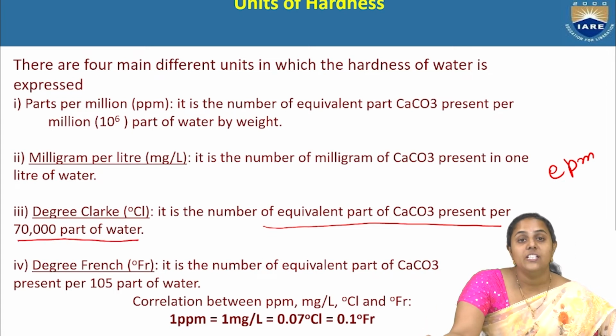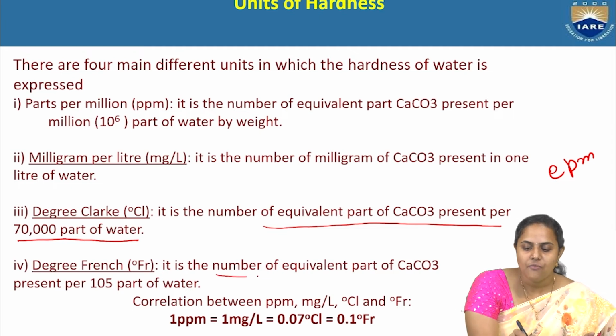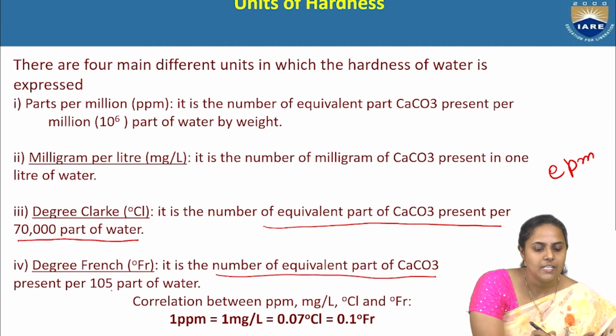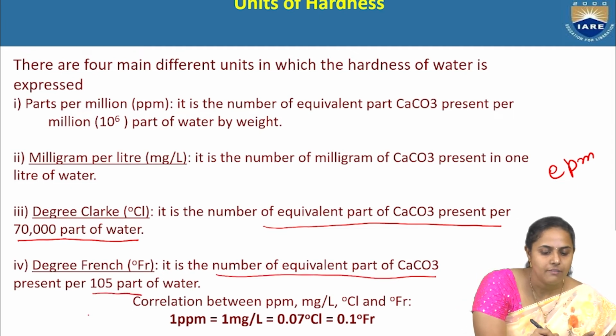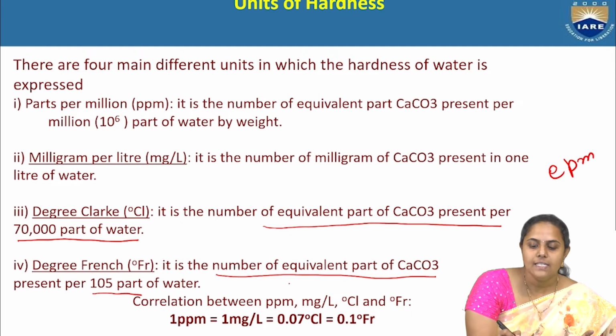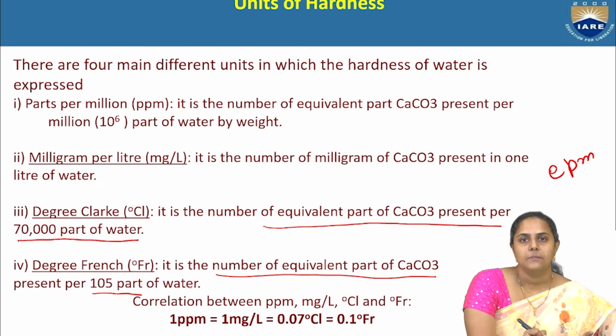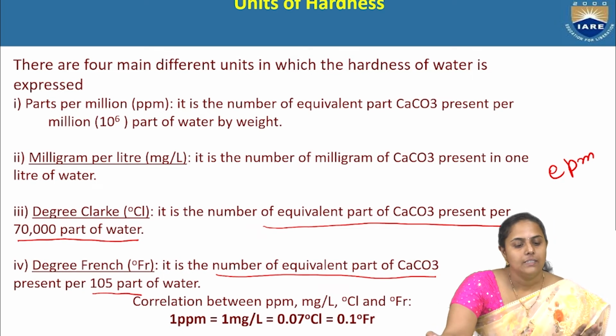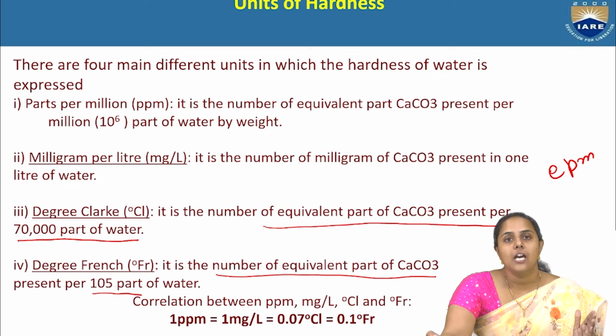Next, degree French is the number of equivalent parts of calcium carbonate present per 10 power 5 parts of water. So, these are the units that are used to express hardness of water.